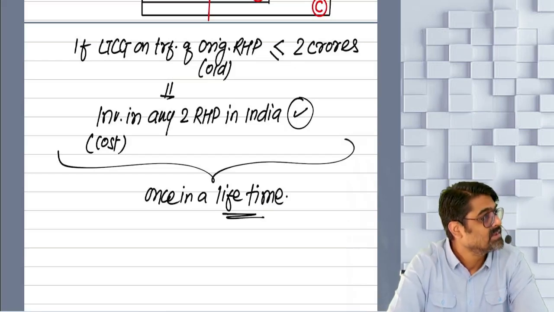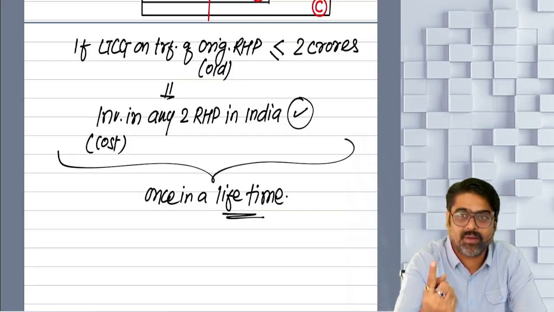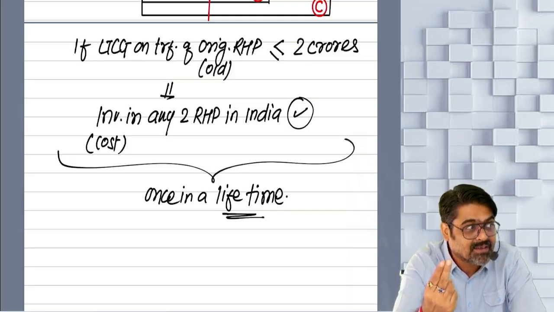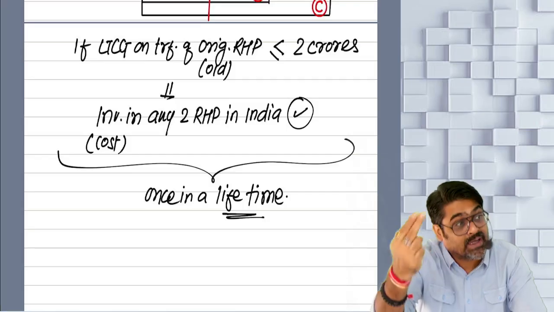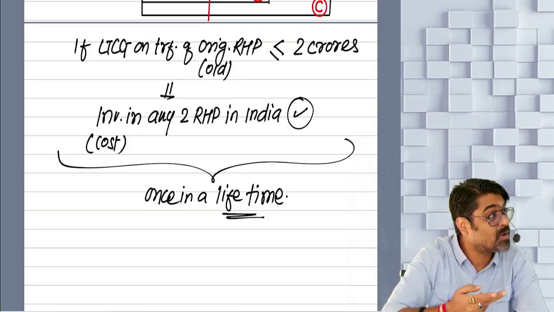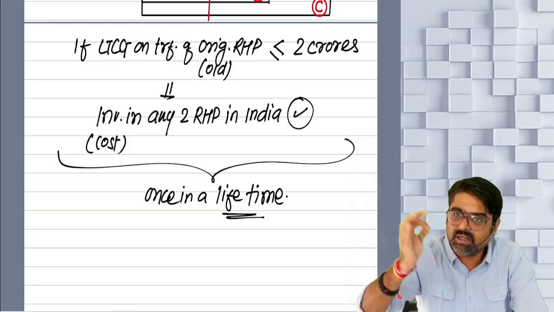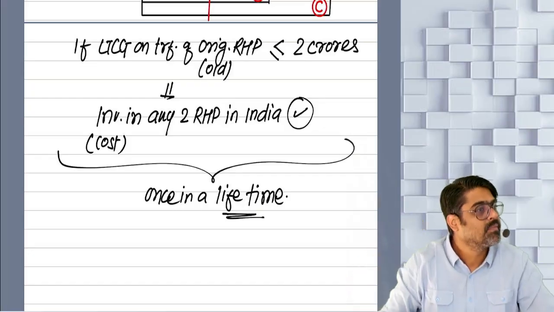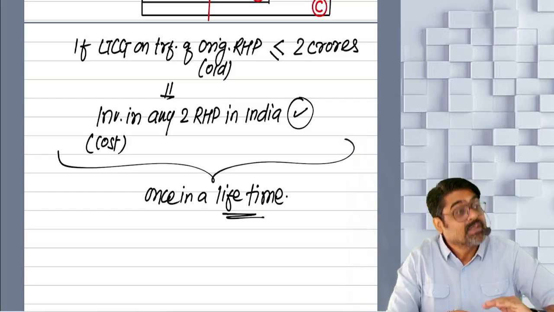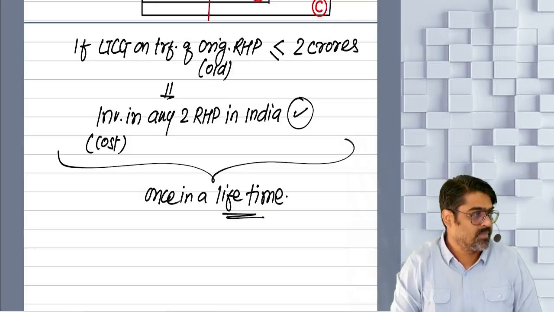Yes! But now the investment can be made only in one property. Investment made in two properties cannot qualify for exemption under section 54 later on. Why? Because you have already claimed the exemption under section 54 by investing in two properties in your lifetime once. This is a once in a lifetime option. Once you have claimed exemption by investing in two properties, this option will not be available later on. Even if